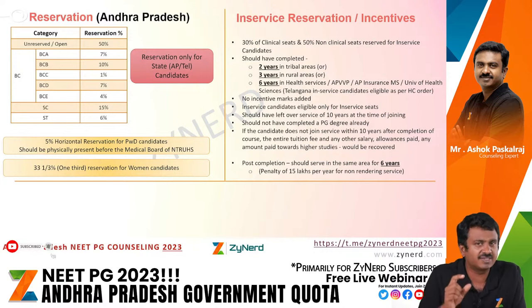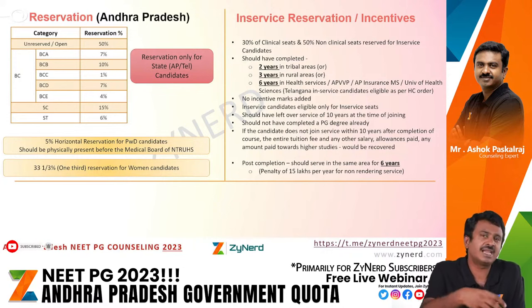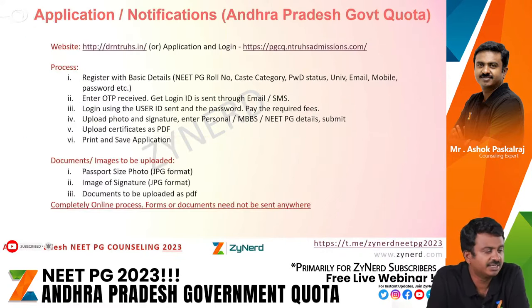There is a minor thing with respect to cutoff reduction there; we'll manage that and let you know later. But before round 2 last year, all in-service allotments happened, and the leftover balance seats were converted to non-service seats for non-service candidates. You can look at the other factors, including a penalty if they don't serve for 6 years after completion. The website is Dr. NTRUHS, and the application links are given here. This may change this year when the notifications come in.